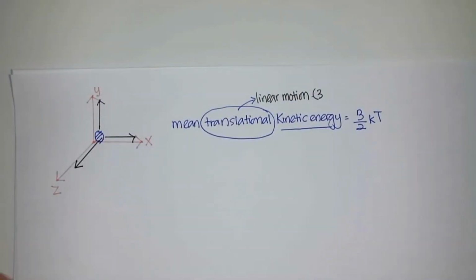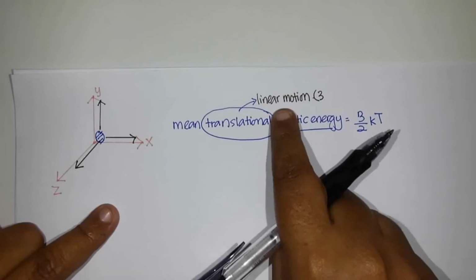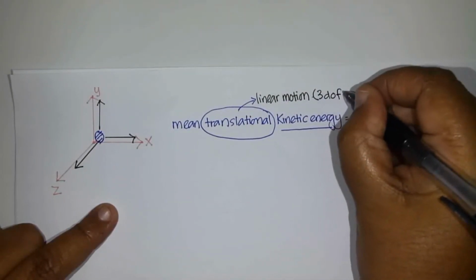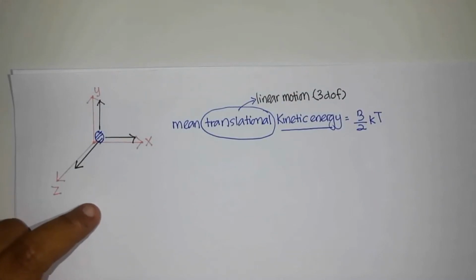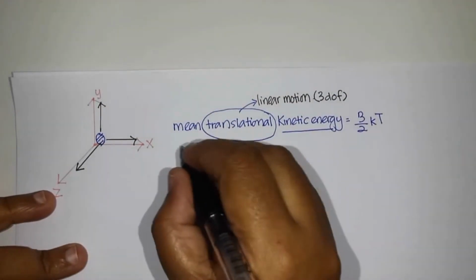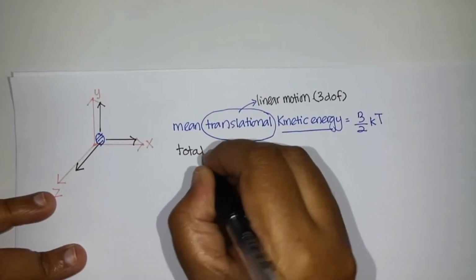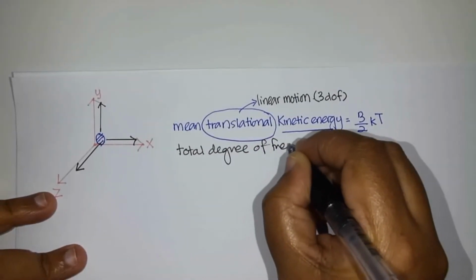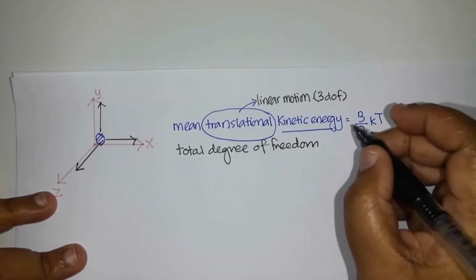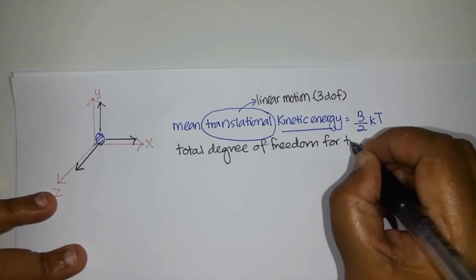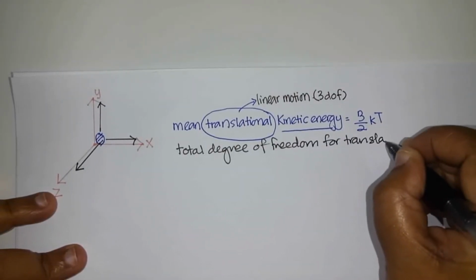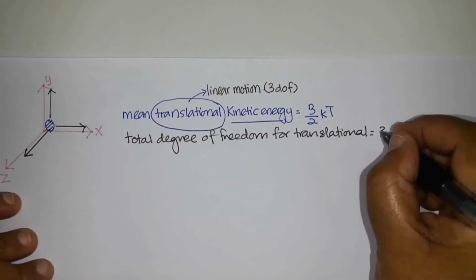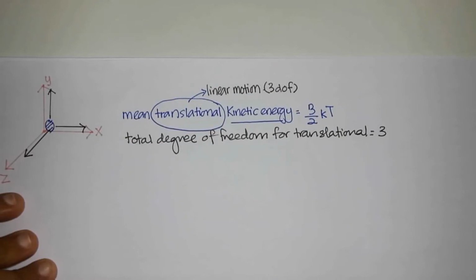Therefore, for translation, a molecule can have 3 degrees of freedom. So the total degree of freedom for translation is equal to 3.